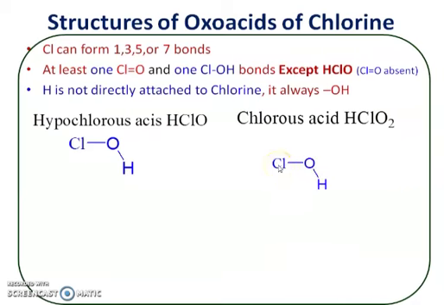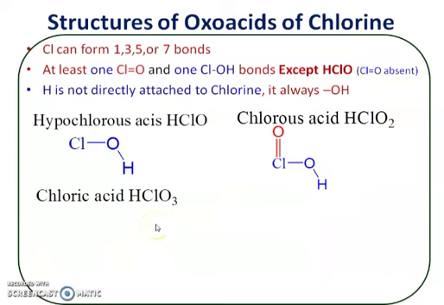So again, Cl is attached to one OH group. And now look at this second rule. At least there must be one ClO double bond and one ClOH bond. So here the ClOH bond is there. Now out of 2 oxygen atoms, 1 oxygen atom is shown here in the form of an OH group. One more oxygen atom is remaining, that must be present as Cl double bond O. And this is the structure of chlorous acid.